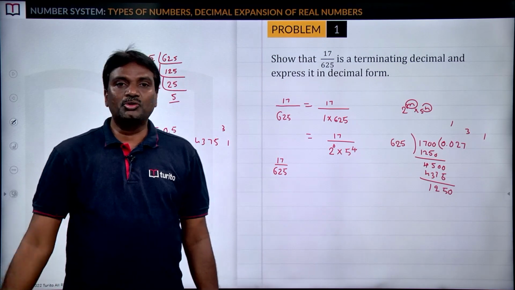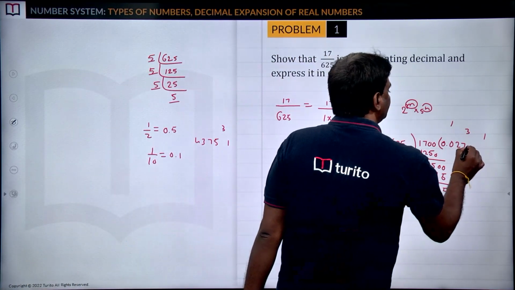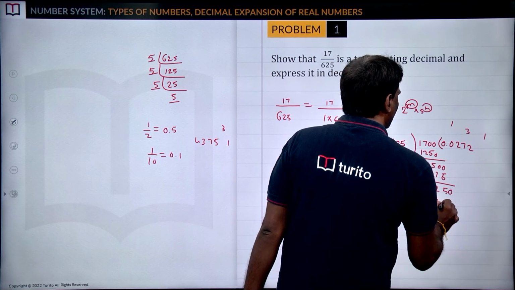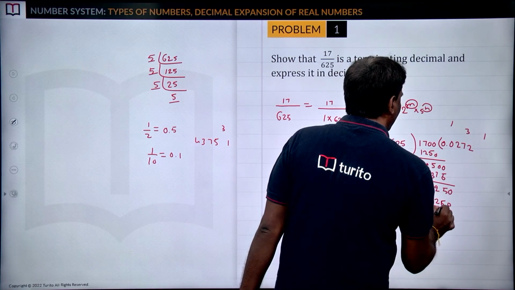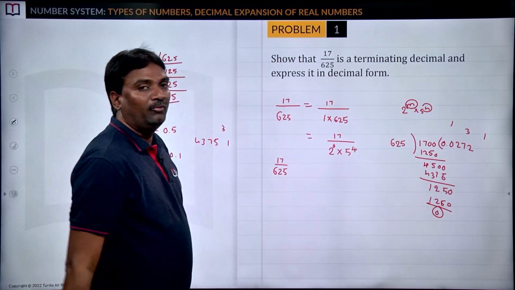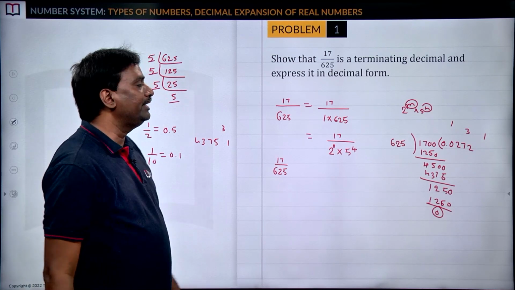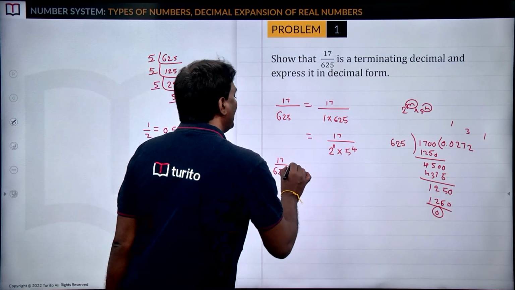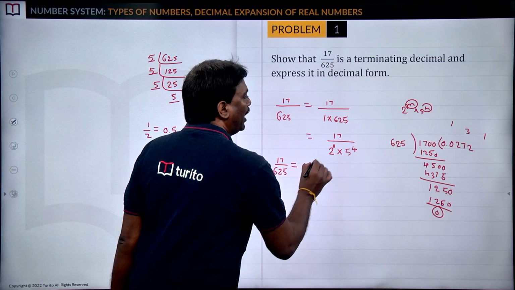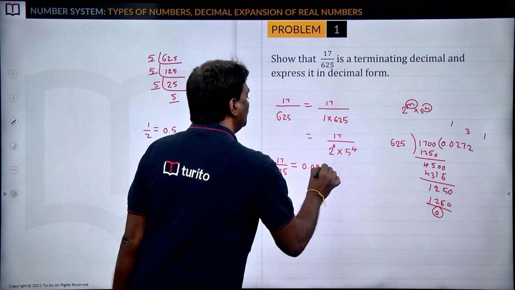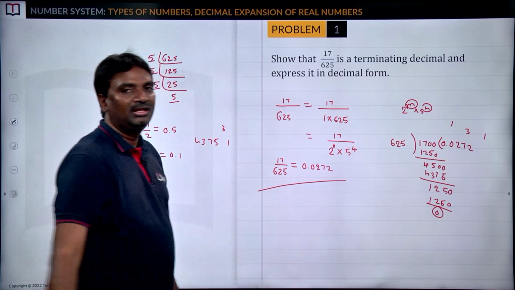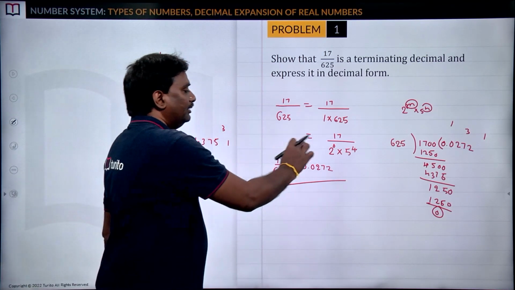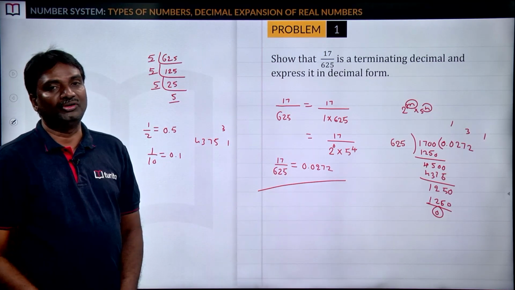We know 625 into 2 is 1250, and so we get the remainder as 0. So we can express 17 by 625 in decimal form as 0.0272. This is the decimal form of the number 17 by 625.